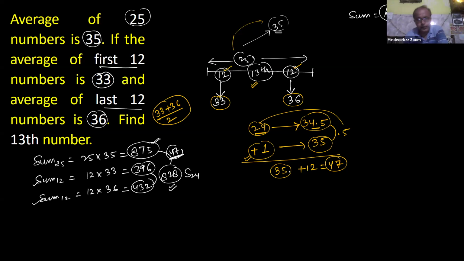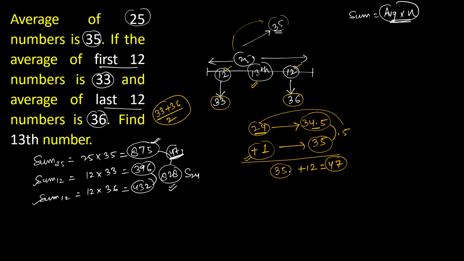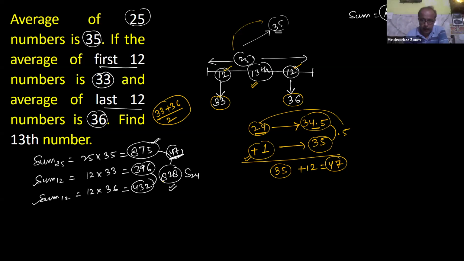Got it? Yes, sir. Sir, please repeat again, sir. Wait beta, actually this approach will fail. Then, initial 12 and last 12 are not given. It means these numbers are not the same. Maybe the initial 12 average value is 33 and the last 15 average value is 36. So this approach is not applicable.